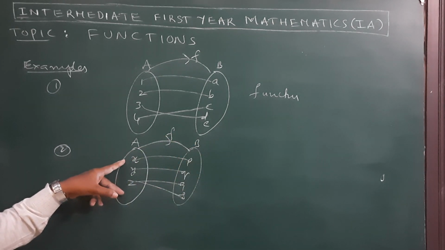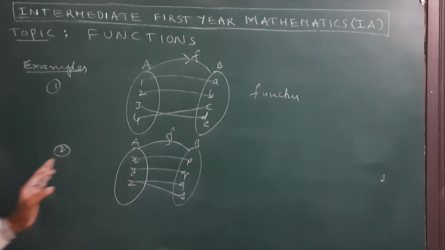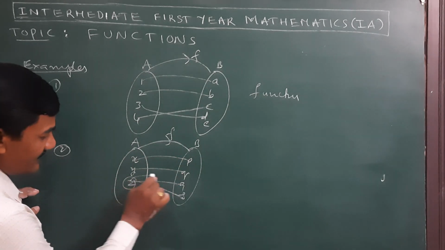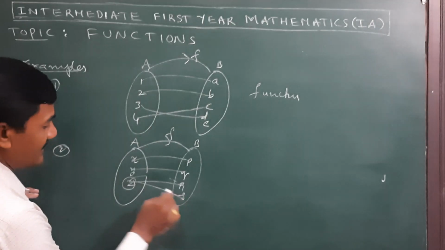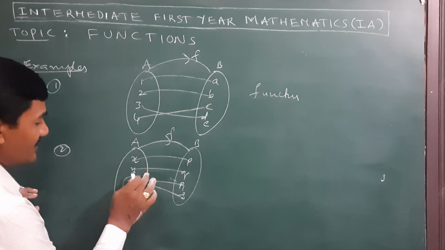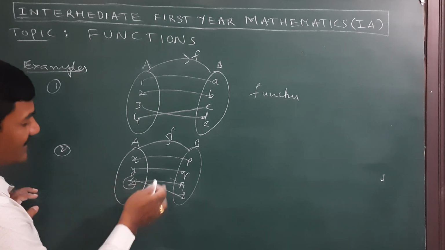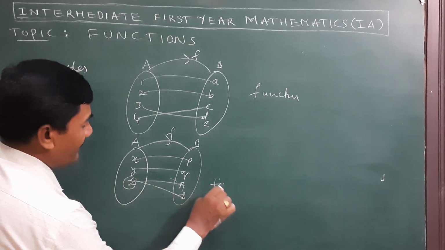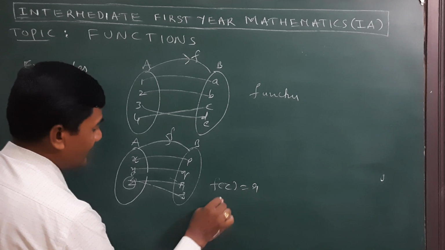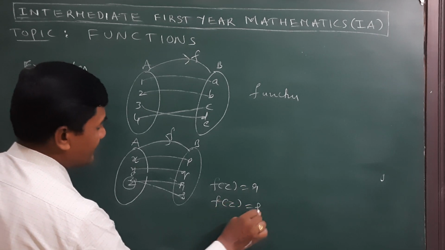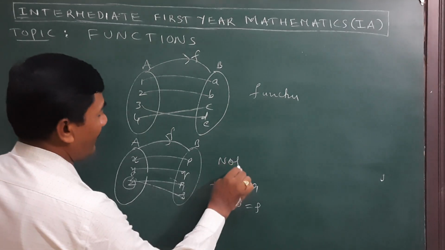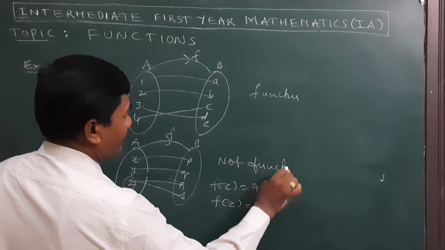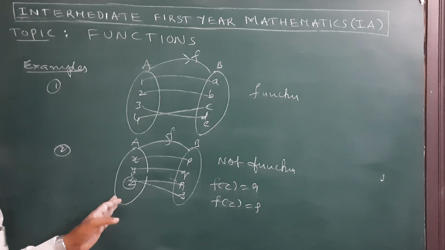All elements of A are associated with elements of B, but here z is associated with r and also with s. So z has two images. It is a failure of the image condition. That is, f of z equals r and f of z equals s. z has two images, so it is not a function.